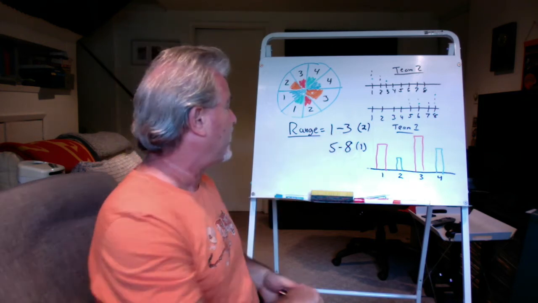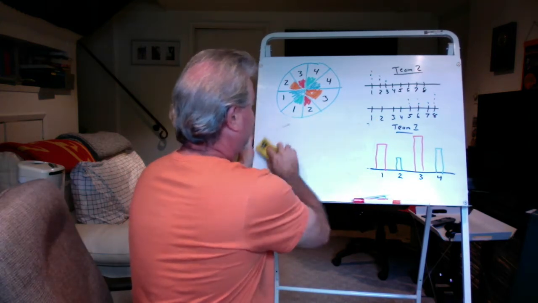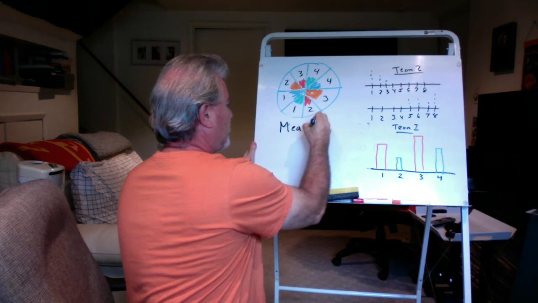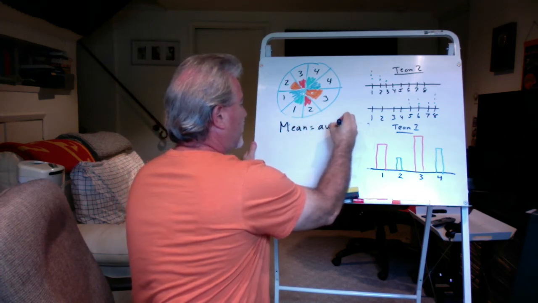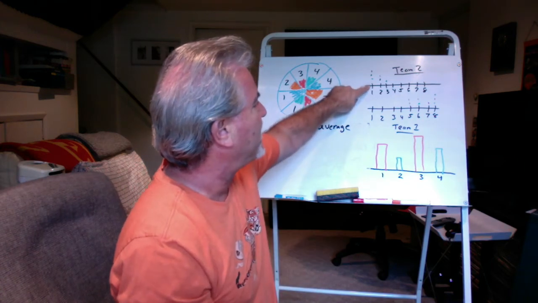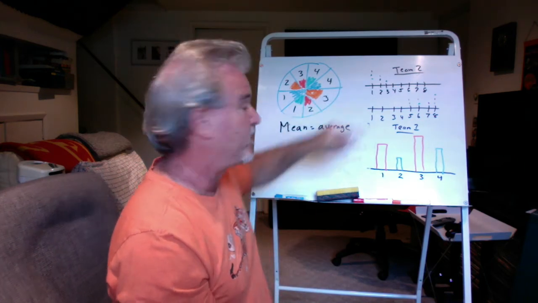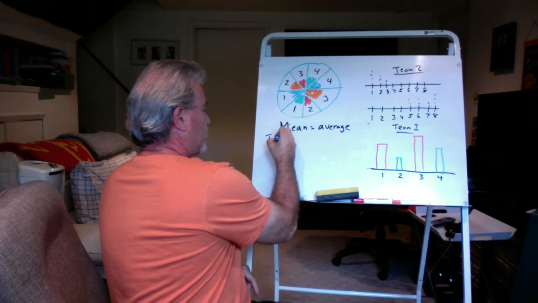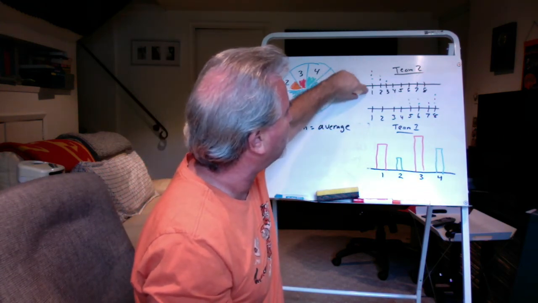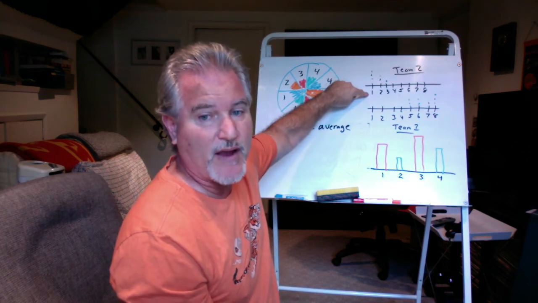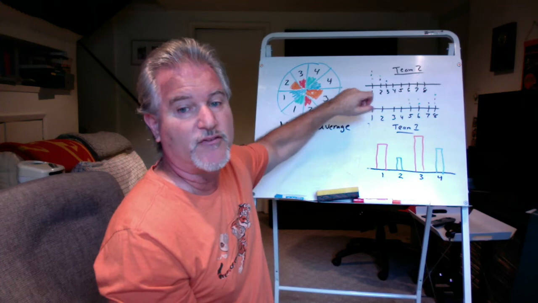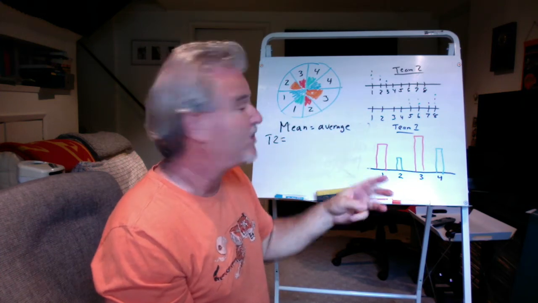Okay? The last one is the mean. The mean means the average. And the way you get the average is, so let's do the average, the mean height of team 2. So team 2, what I would do is I have to count up all the dots on the number that they're at. So for instance, I have 3 dots at number 1. So I have to do 1 plus 1 plus 1 is 3.